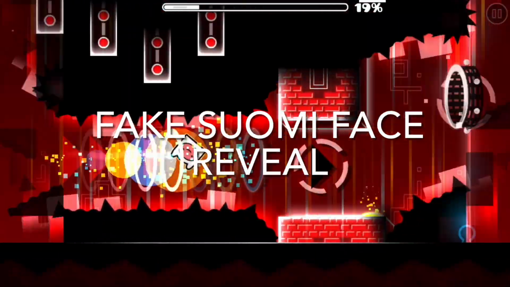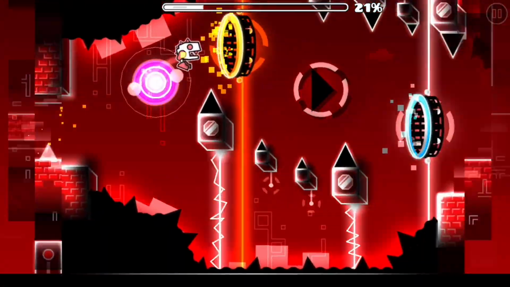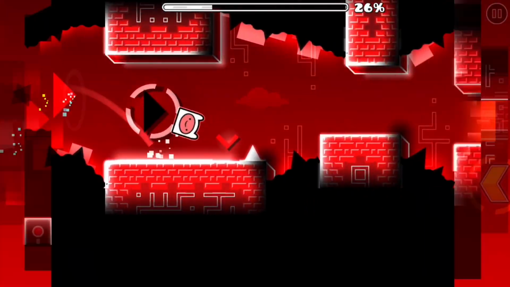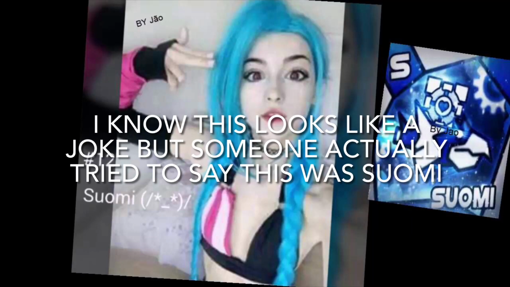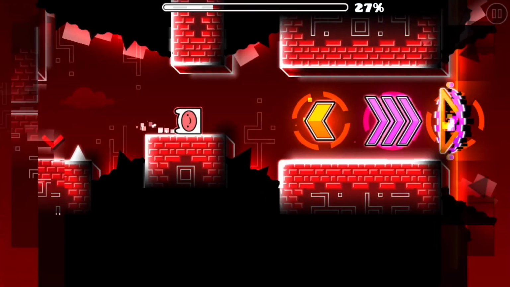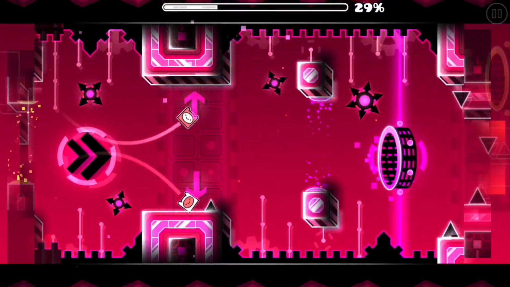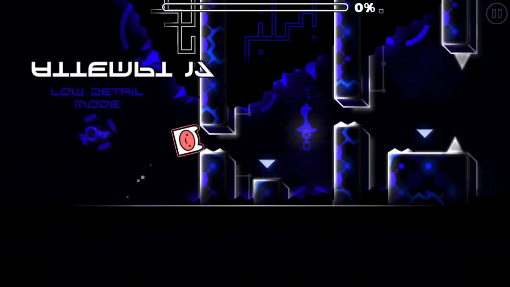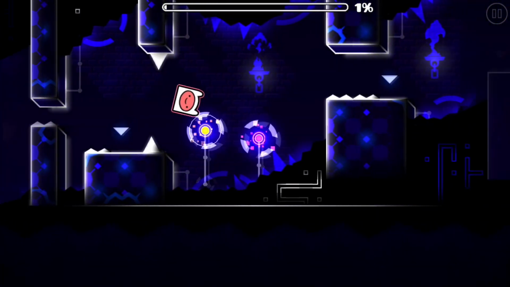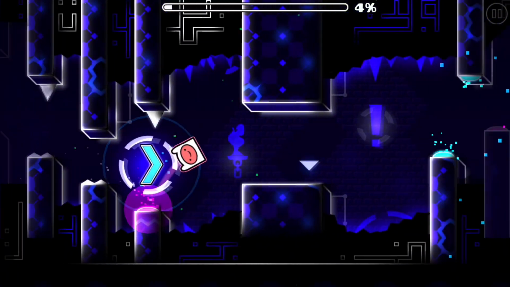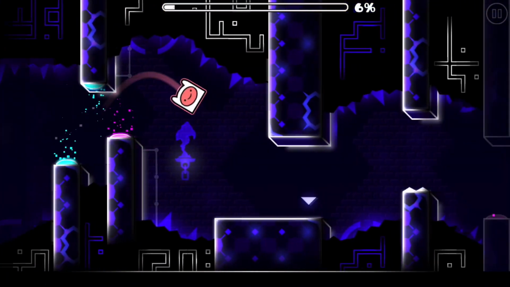Fake SUOMI face reveal. When SUOMI was a popular creator, there were 2 fake images that claimed to be of SUOMI. One of these claimed face reveals can still be found on Google Images just by searching SUOMI face reveal. The second and more realistic photo, which Roblox showed in one of his streams, has likely been lost to time. I was actually watching that stream with SUOMI in the chat, who was leading on to the fact that the picture was real, before retracting their statement when the stream ended.